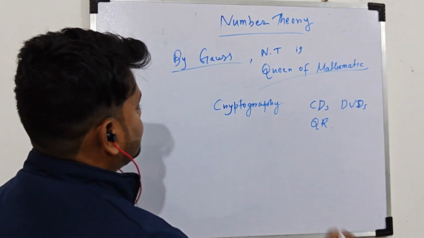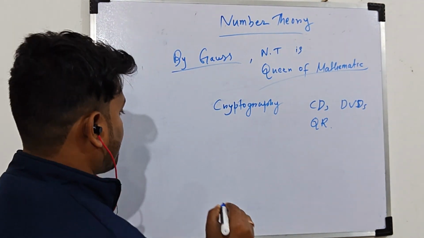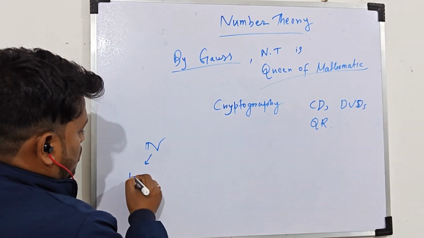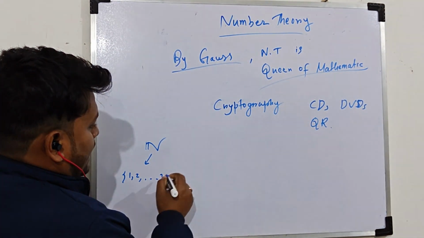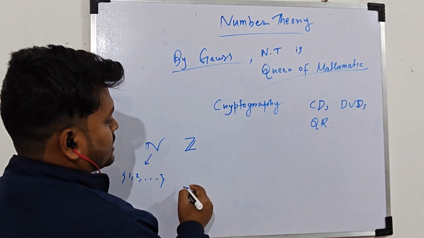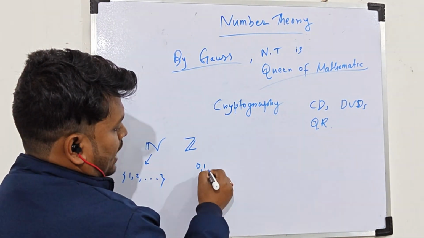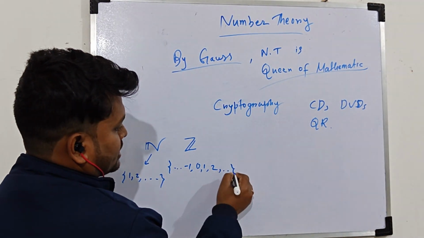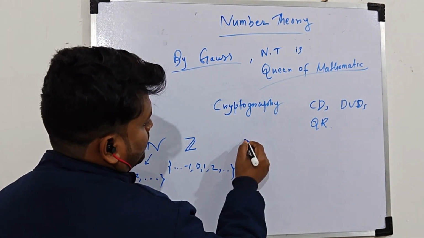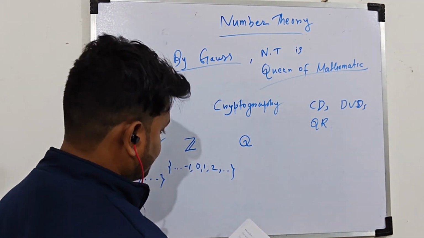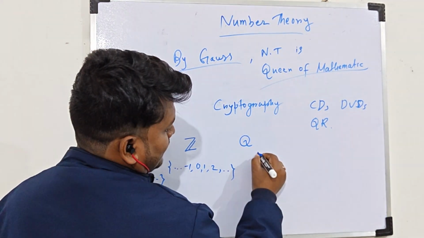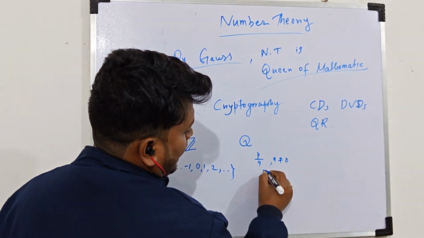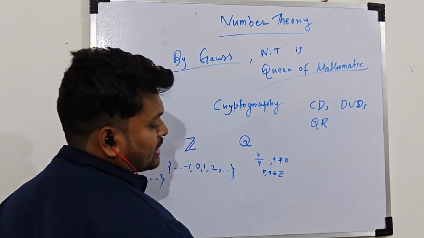So to discuss number theory, you have to know the number system. First, there is the set of natural numbers, which contains 1, 2, dot dot, and then the set of integers, which contains 0 and 1, 2, positive and also negative. So this is the set of integers, and then the set of rationals, which can be written in the form p by q, where q is not equal to 0 and p, q belong to this set of integers.